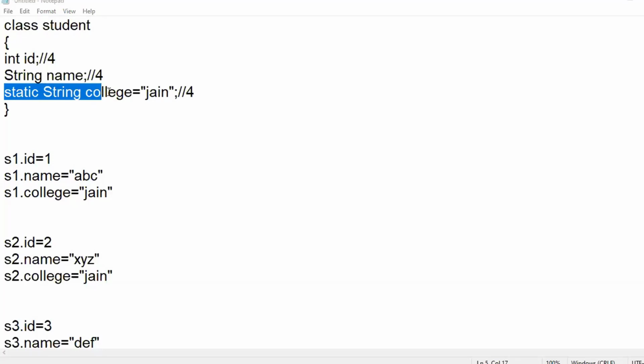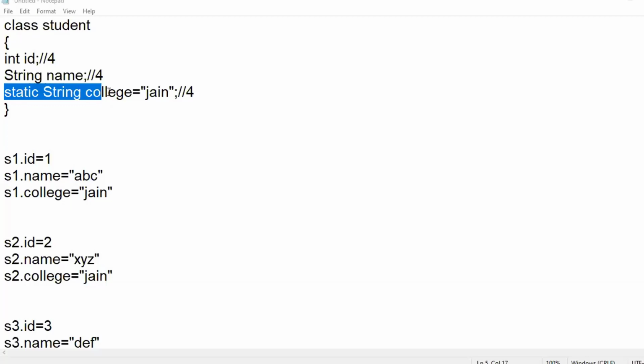But sir, if there is no static keyword, we can update in the middle, right? Yeah, that is what I told you. If you are sure that an instance variable's value does not change, only then make it static. If any instance variable has to be changed in the middle, don't make it static.